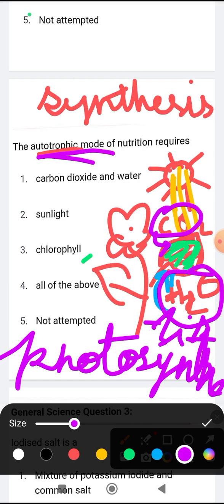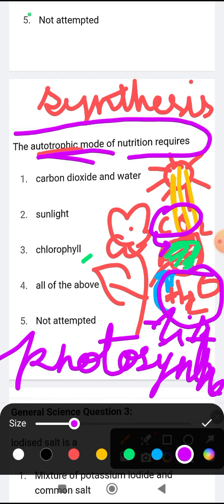So our question is that autotrophic mode of nutrition requires. So what does this autotrophic mode of nutrition require? Just like I told right now, first option is carbon dioxide, second one is sunlight. Yes, the process of photosynthesis or preparation of food through autotrophic mode requires carbon dioxide, water, sunlight, and also chlorophyll, isn't it?